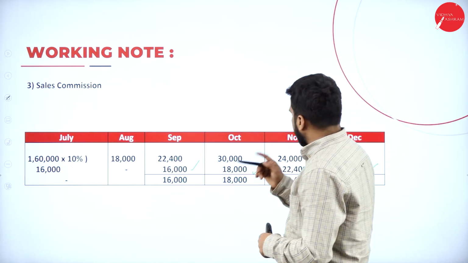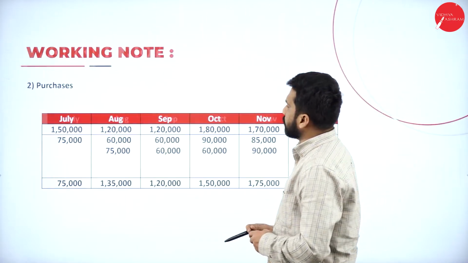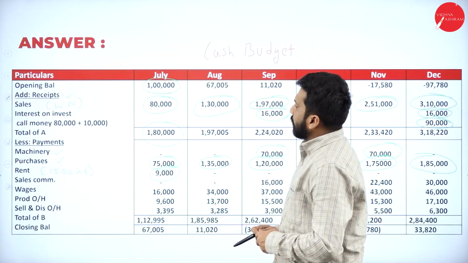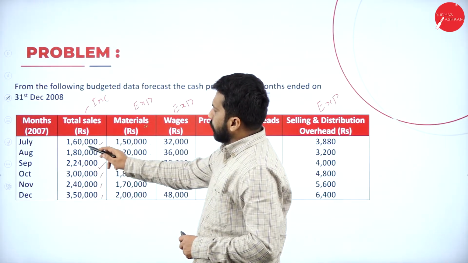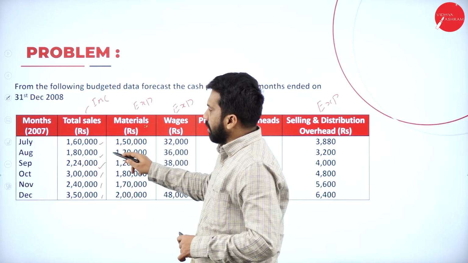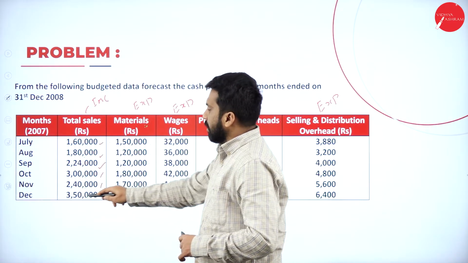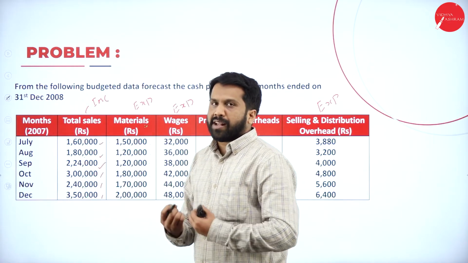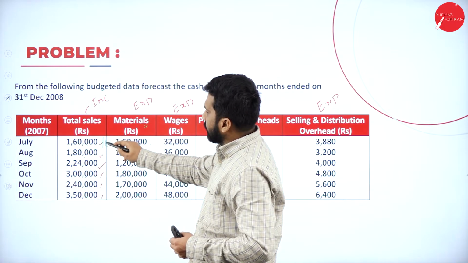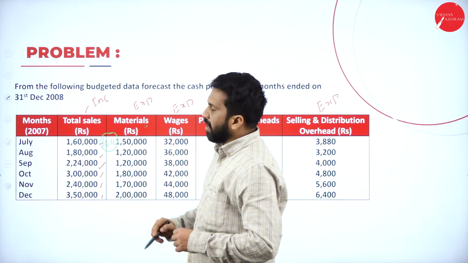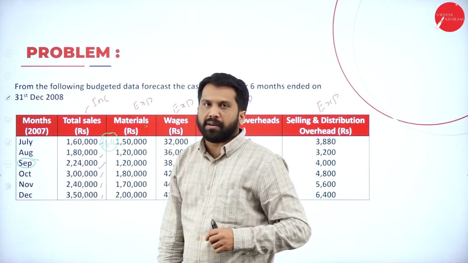So it will be how much? 2,24,000. I'll show you how it is. Your sales amount is given in the question itself. These are your sales amounts. 1,60,000 into 10%, 180 into 10, 224 into 10, 3 lakh into 10, 240 into 10, 350 into 10. Whatever answer you get, you have to take 1,60,000 into 10. How much will you get? 16,000. It is paid after 2 months. Means it will be paid in the month of September.